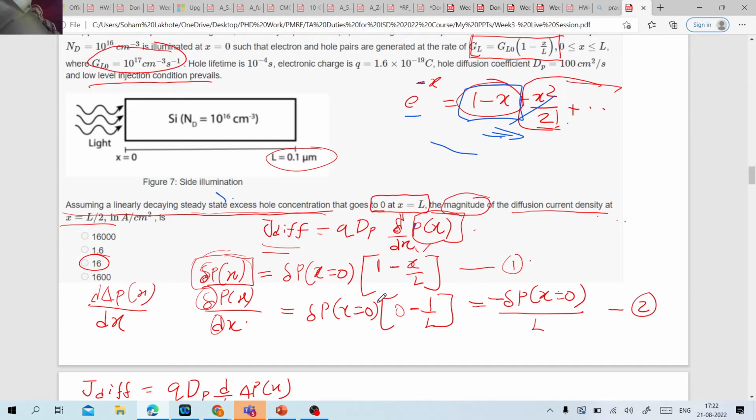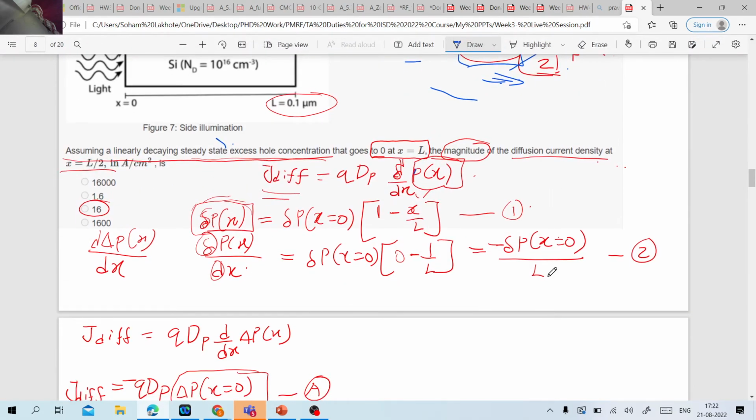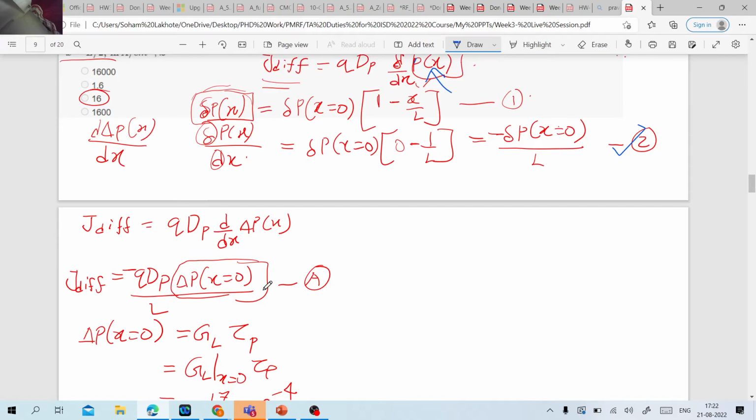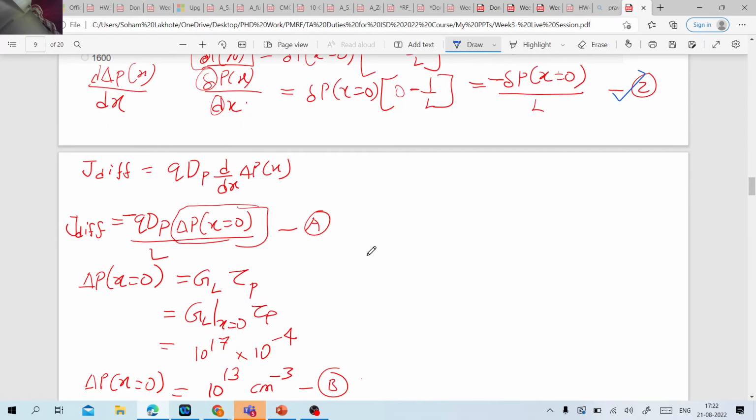So the moment you put it over here, then this d by dx, this minus x by L will become minus 1 by L, and your d by dx of this p of x will be equal to minus the concentration at x equal to 0 divided by L, correct? So if you put this in equation number 2 over here, you will be left with equation number A, correct? Now the only thing that I don't know is delta p of x equal to 0.